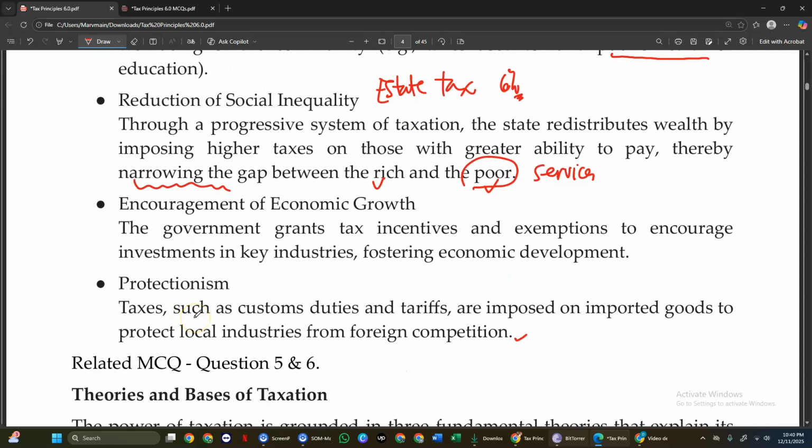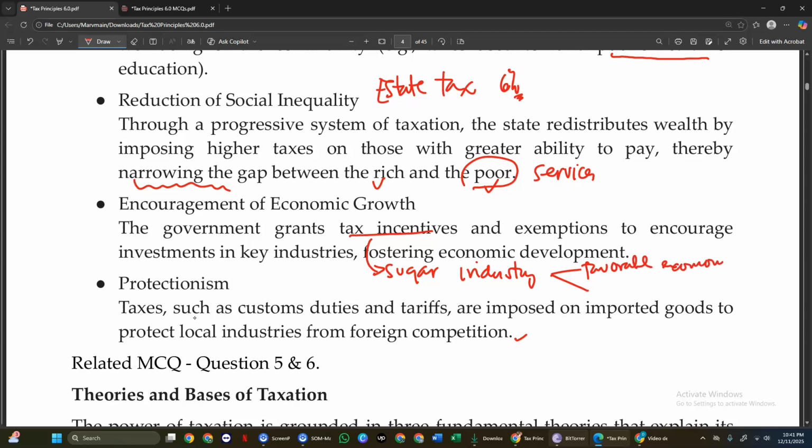Encouragement of economic growth, example, is to give tax incentives to sugar industry. This would boost this particular industry, that would have an economic effect, favorable economic effect.